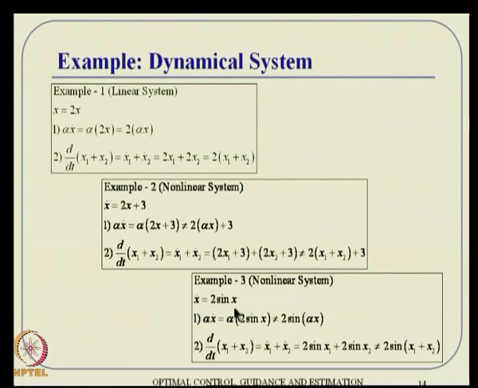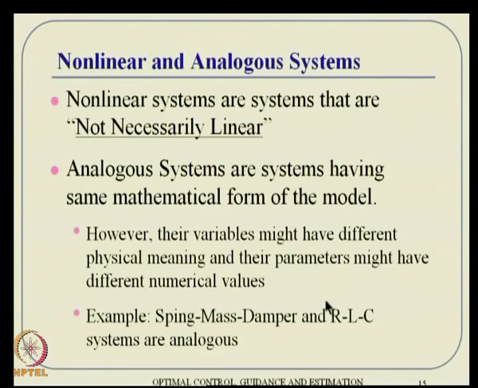And if you talk about this kind of a system as well, again it will not satisfy this principle of superposition, 2 sin x and things like that. So, again it is not a linear system actually. By the way, a nonlinear system by definition is something that is not necessarily linear. That means all linear systems can be thought of as part of the nonlinear family as well, but not necessarily vice versa. So, in other words, if you study a concept which is applicable for nonlinear systems, it is actually equally valid for linear systems as well. So, do not forget that part of it actually.